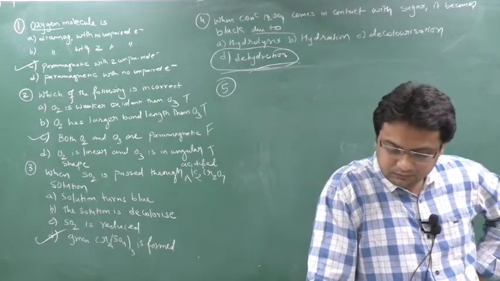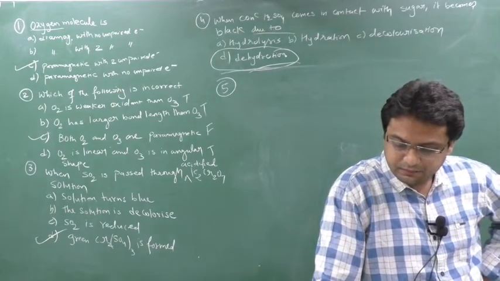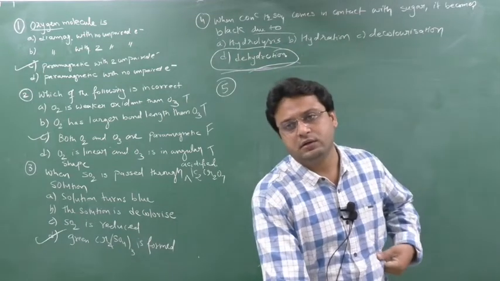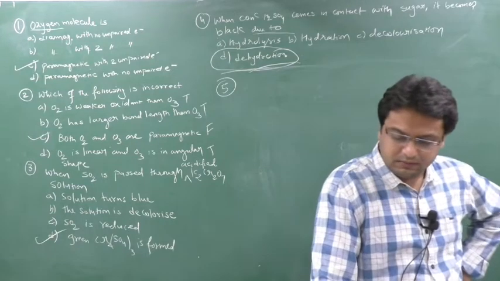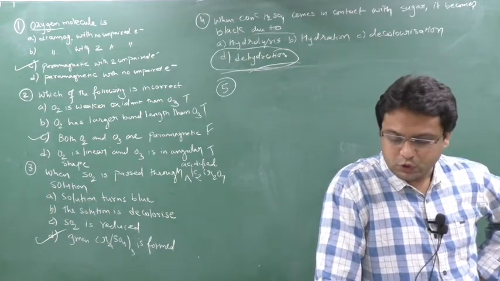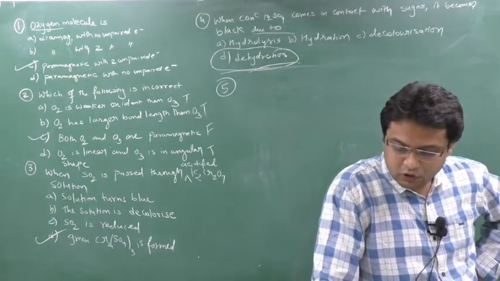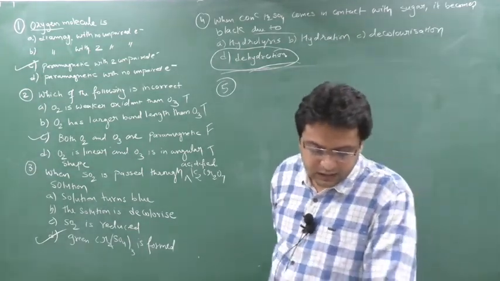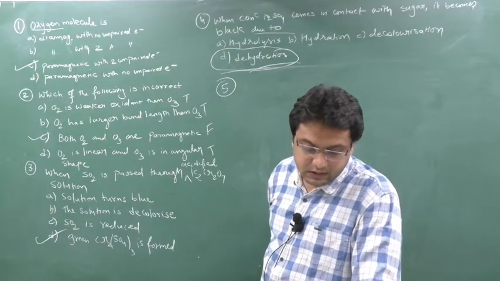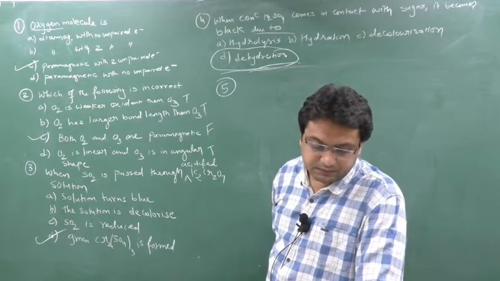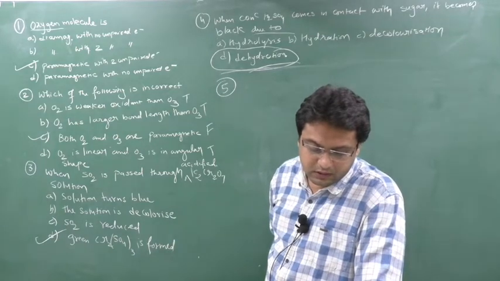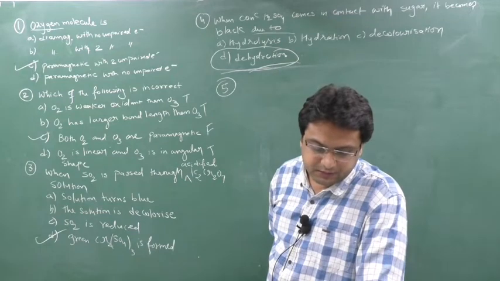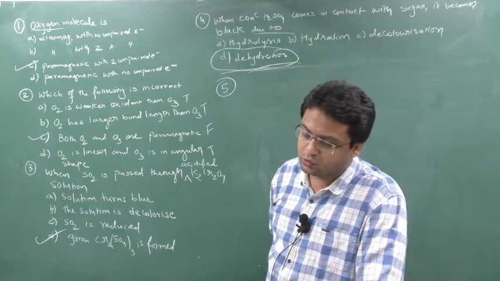Identify the incorrect statement with respect to ozone. First, option A: ozone is formed in the upper atmosphere by photochemical reaction involving O2.